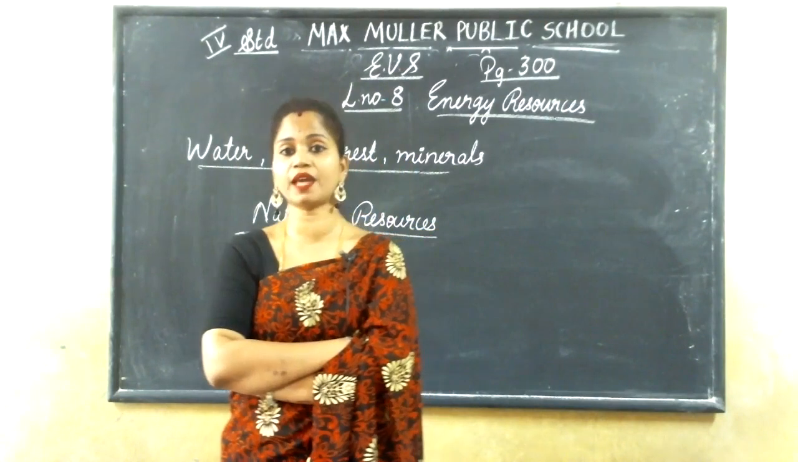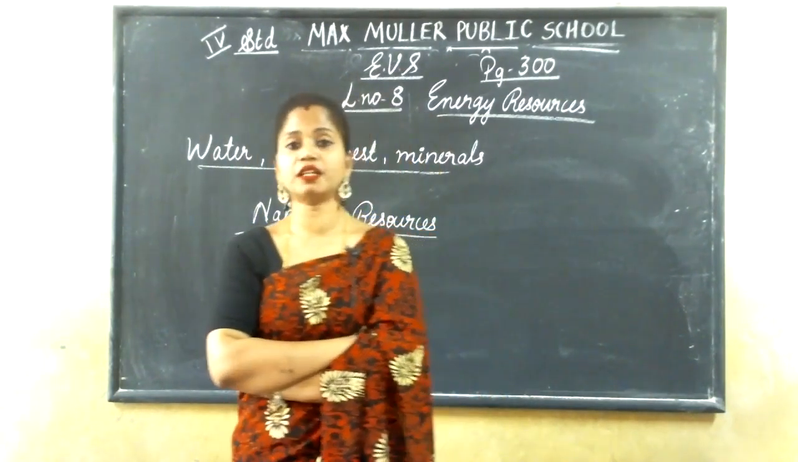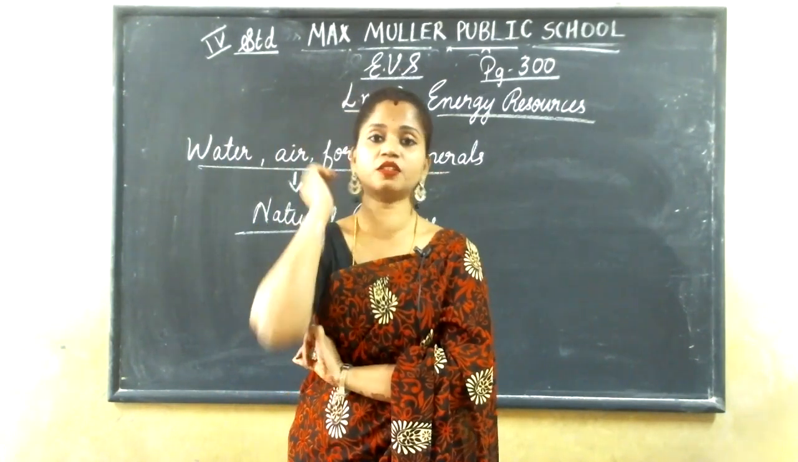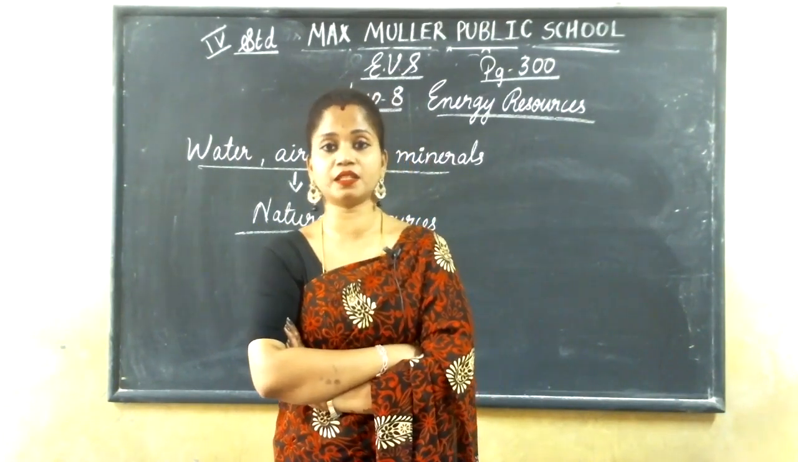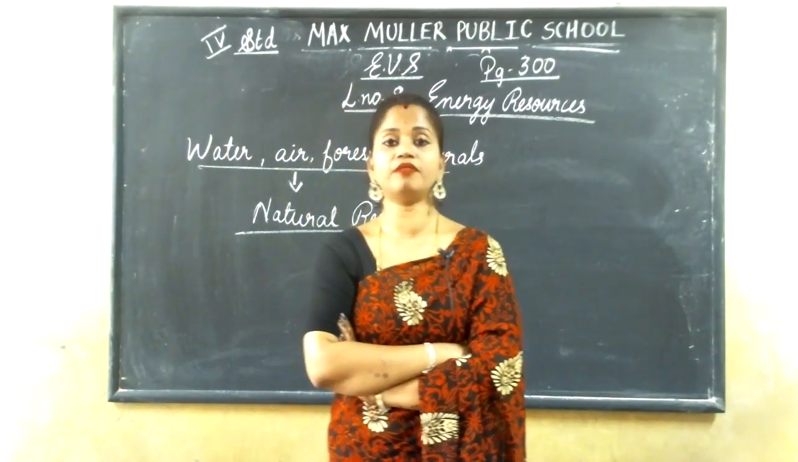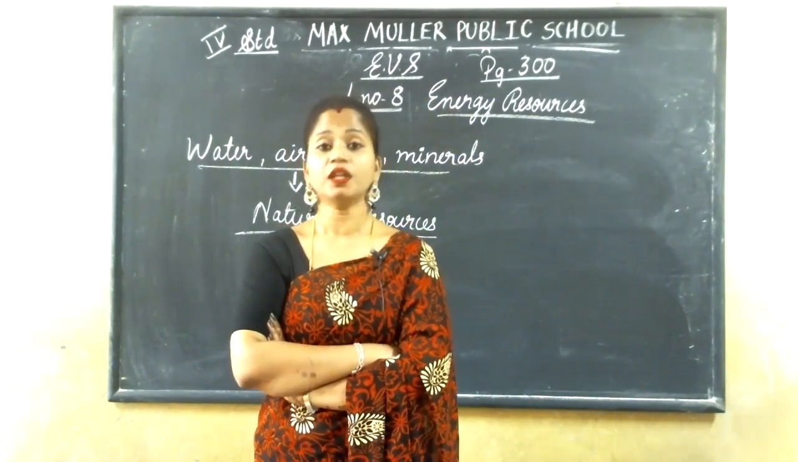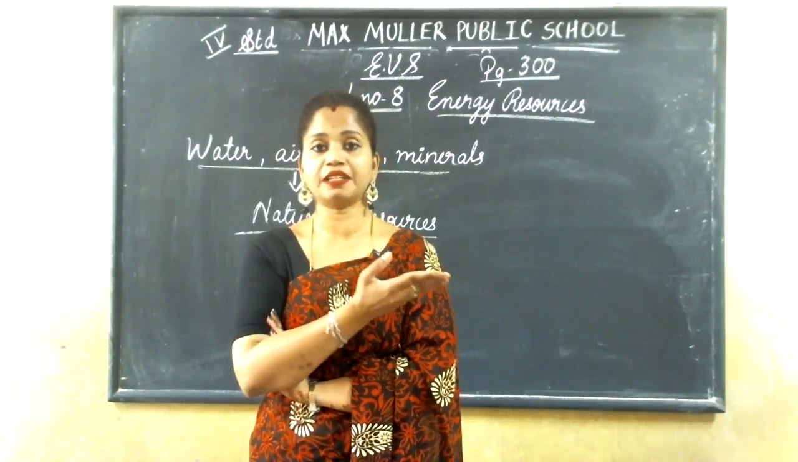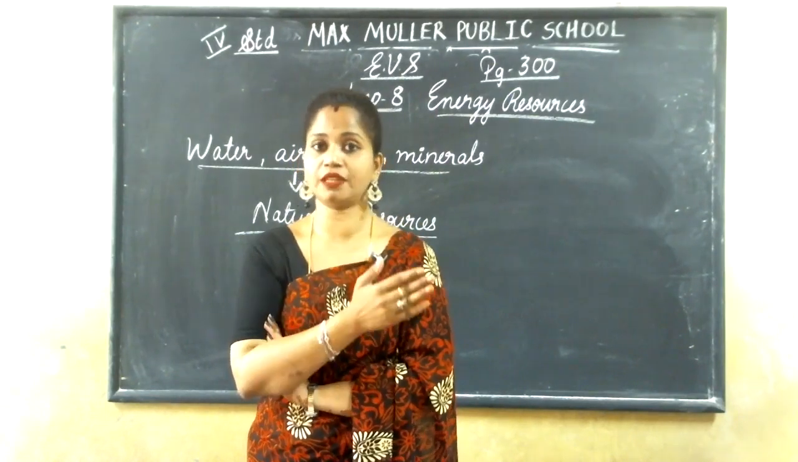How many seasons do we have? Mainly 3 seasons. Which are those? Summer, winter, and rainy. The rainy season is also known as the monsoon season. These are the 3 main seasons. We have learned weather and climate too. The climate of our country was from the social part, lesson number 7.